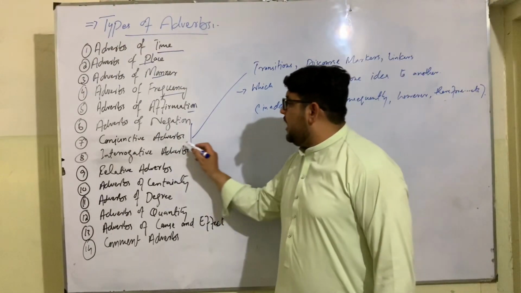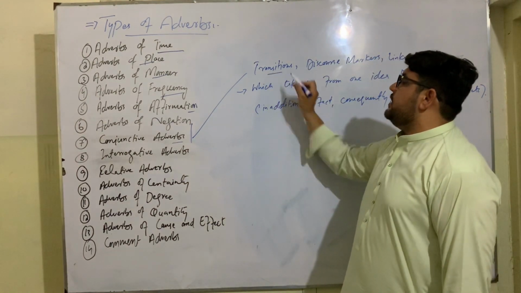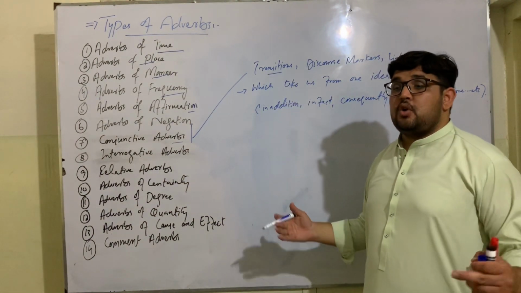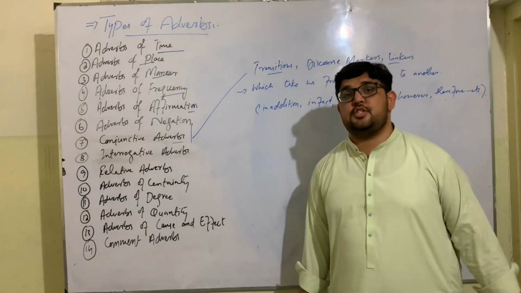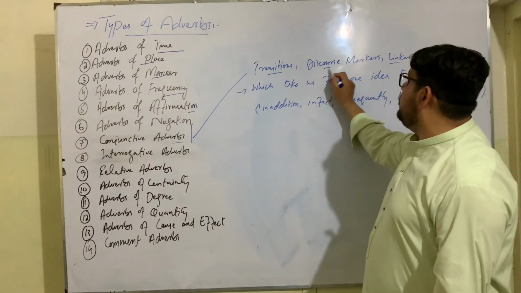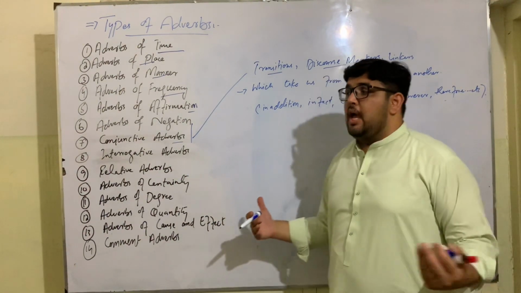The next type is conjunctive adverbs. Conjunctive adverbs are also known as transitions. They are also called linkers. They are also called compound conjunctions. They are also called discourse markers, or they can act as discourse markers.